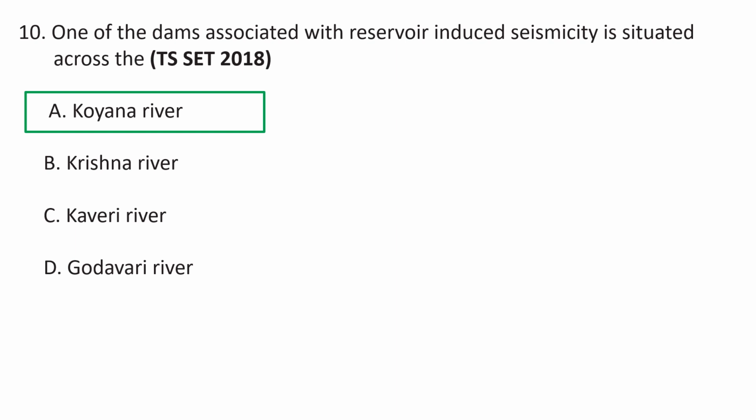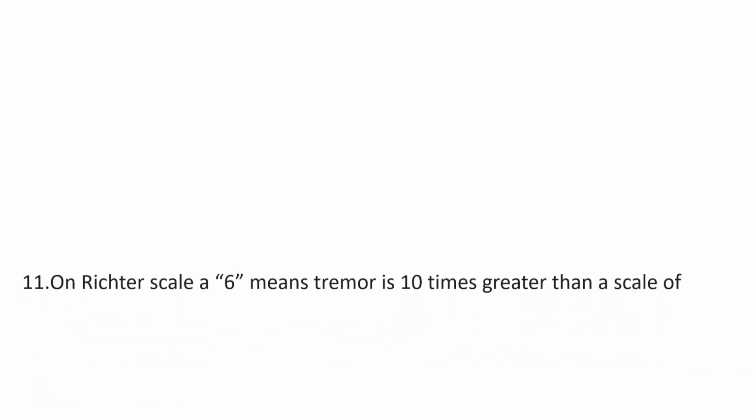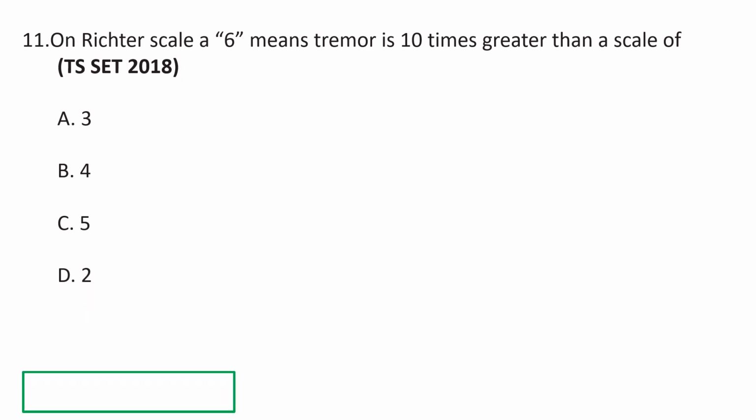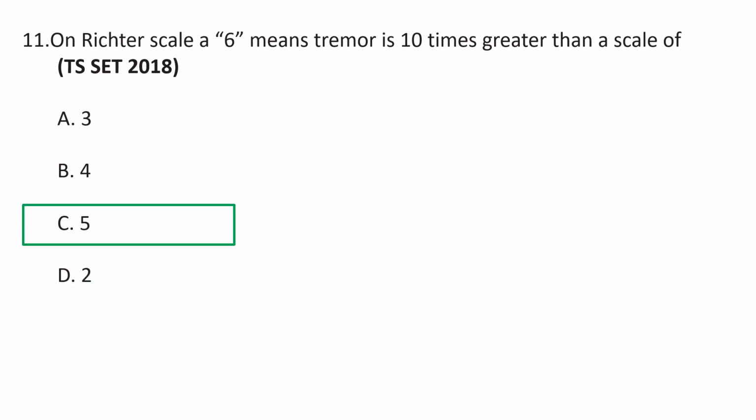So this is an excellent example for reservoir induced seismicity which occurred on the Koyna River. Next question. On the Richter scale, a 6 means a tremor is 10 times greater than a scale of A 3, B 4, C 5, D 2. So obviously C, 5, is the correct answer. A magnitude 6 earthquake has 10 times more energy intensity or movement than a magnitude 5 on the Richter scale. So C, 5, is the correct answer.